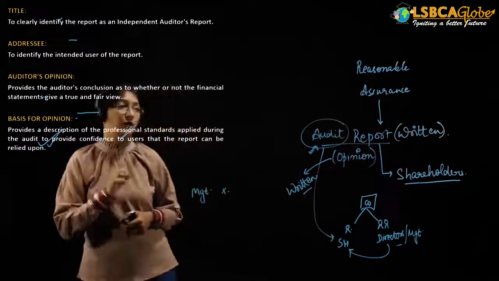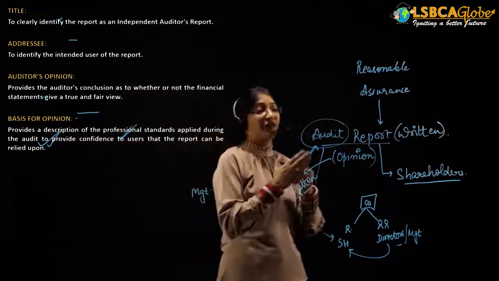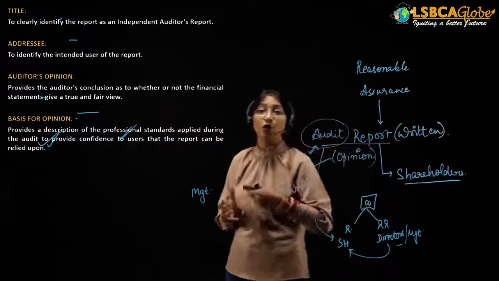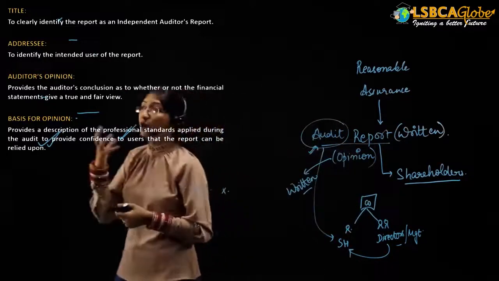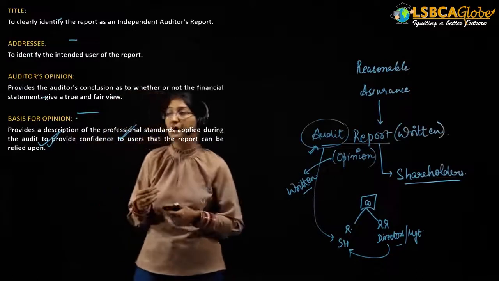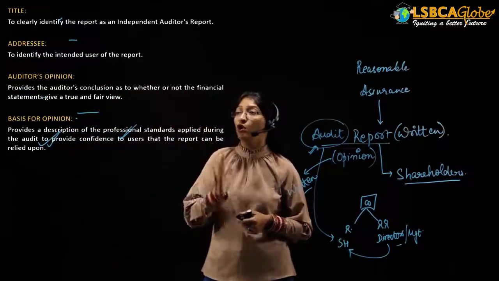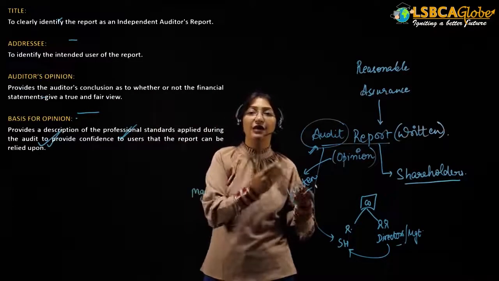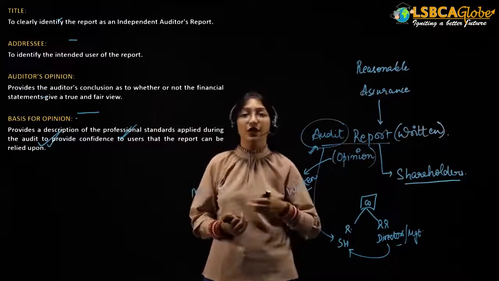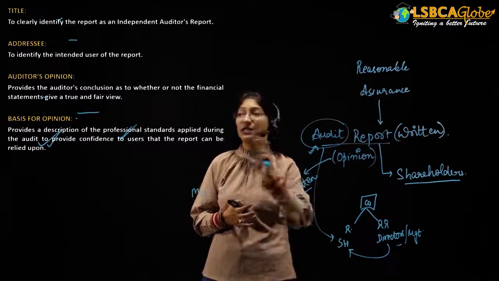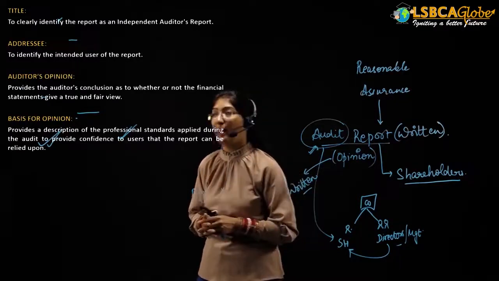Then auditor's opinion. We know that the auditor is providing this report because he wants to provide his opinion. That is why the auditor's opinion paragraph is a must. It provides the auditor's conclusion as to whether or not the financial statements are providing a true and fair view. The auditor will state his opinion in this paragraph.